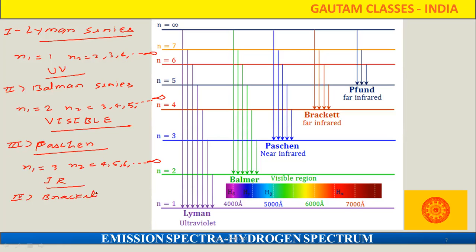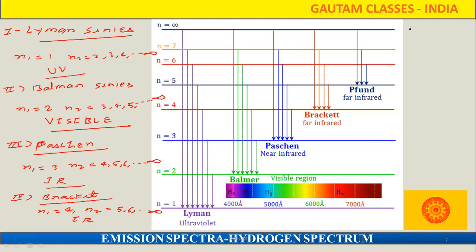Fourth one is the Brackett series. In that, N1 is 4, and N2 is 5, 6, and so on to infinity. And that also lies in the IR region.